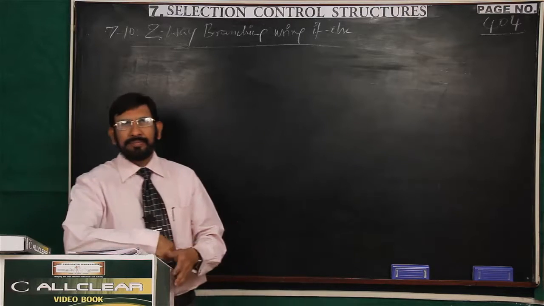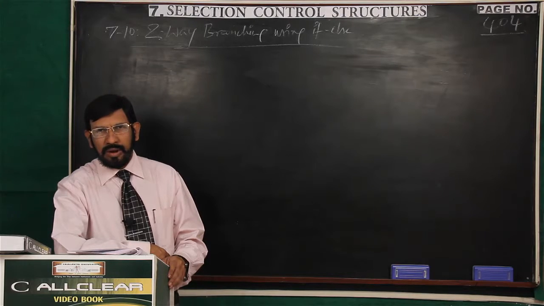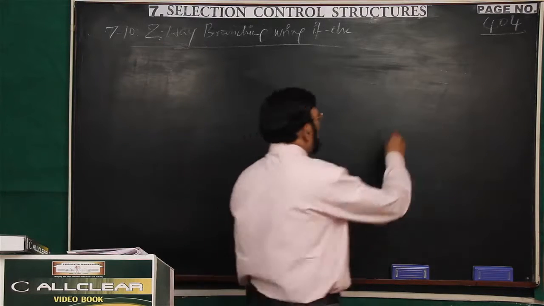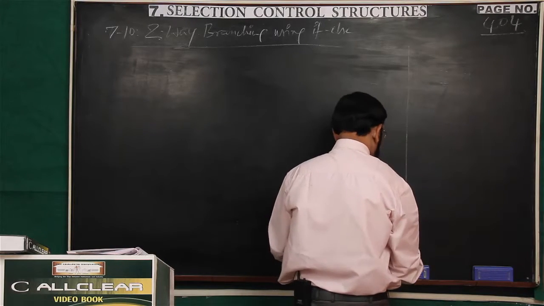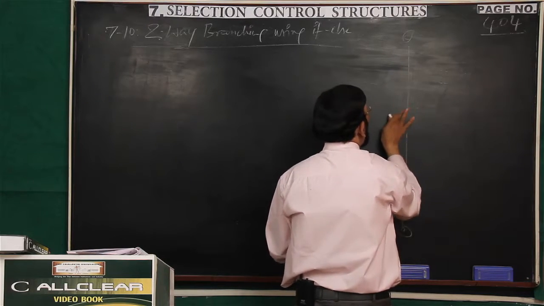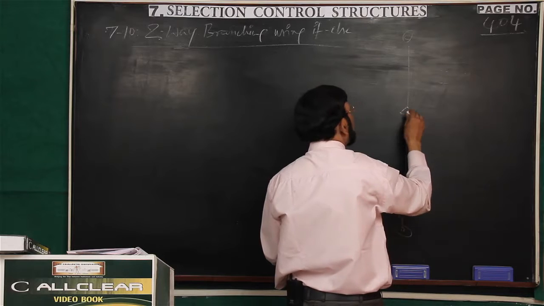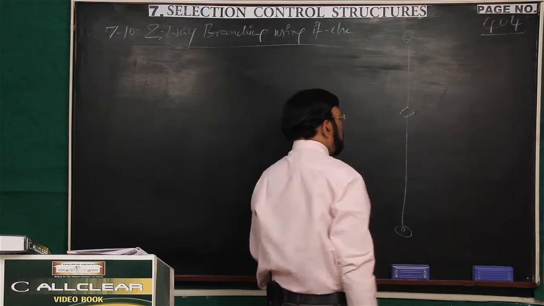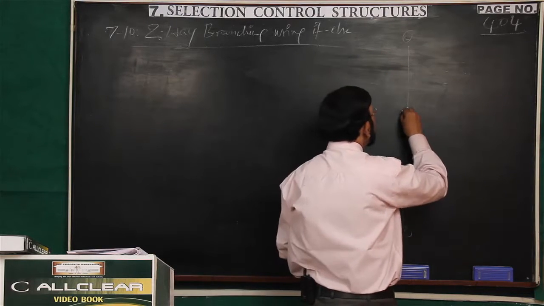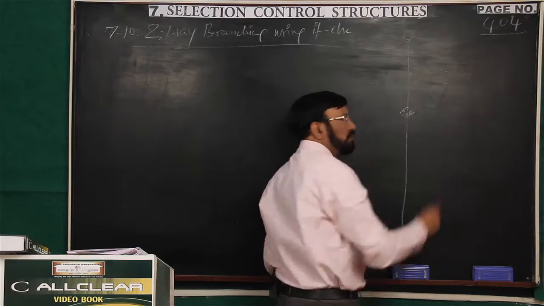So, in real time, actually, we put some condition, and we have to tell what to do when the condition is false also. Suppose this is a straight way. This is your home. This is your college. You are going straight, and the police put a condition here, a board, that is entry or no entry. Suppose entry, go straight. But for no entry, also they should specify what to do.